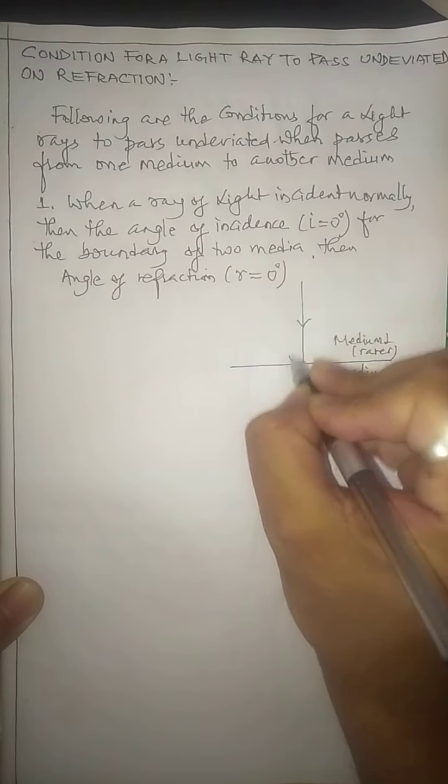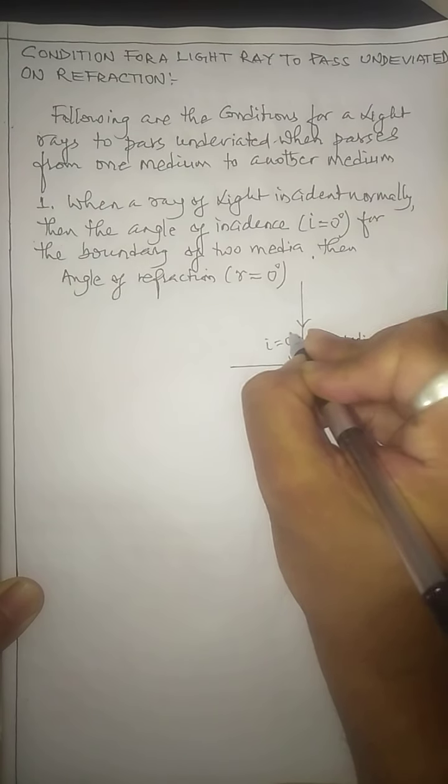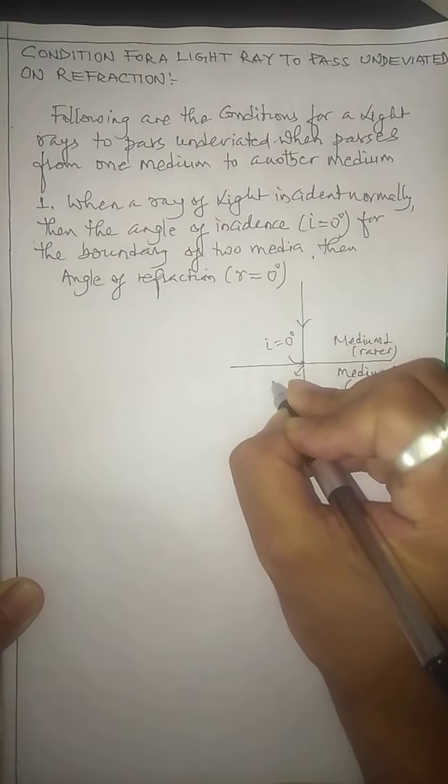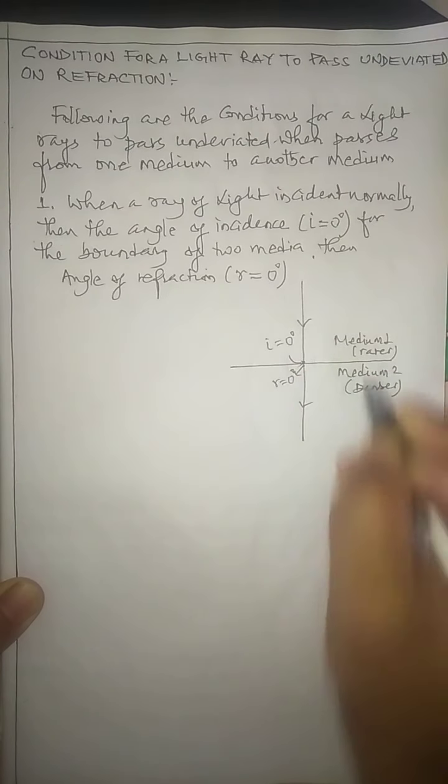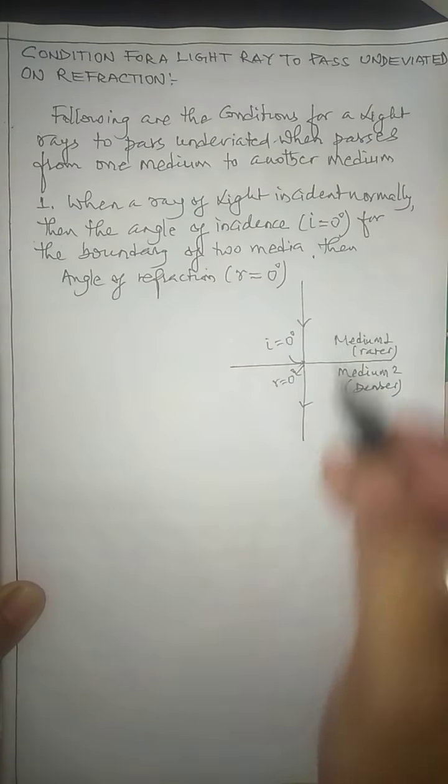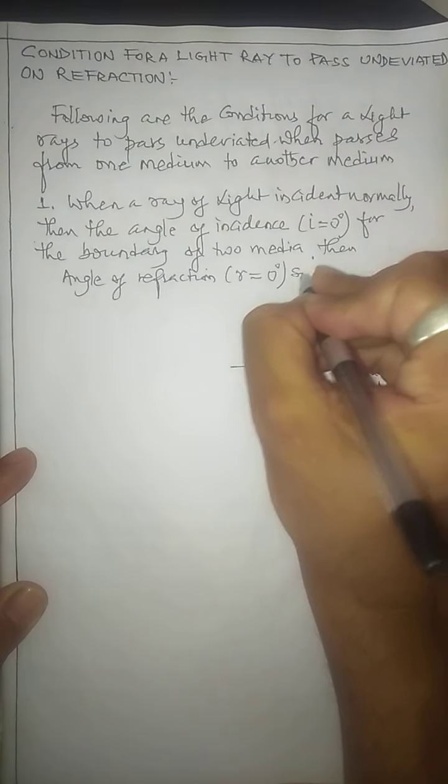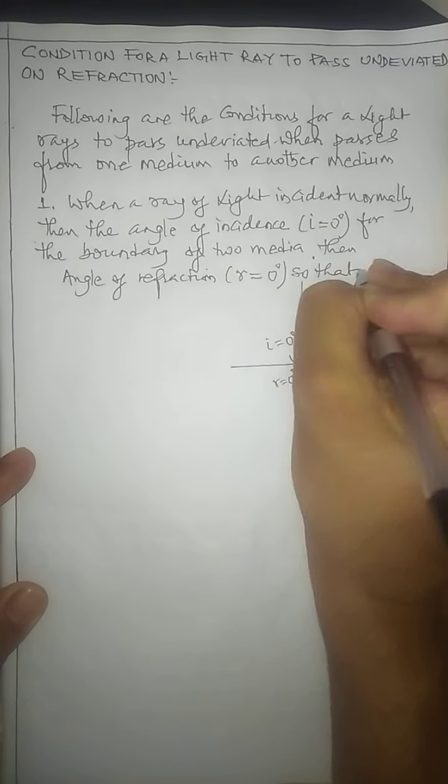So in this case, how much is the angle of incidence? 0 degree. The angle of reflection equals how much? Refraction equals how much degree? 0 degree. And when the angle of refraction is 0 degree, the angle of deviation is also 0 degree.